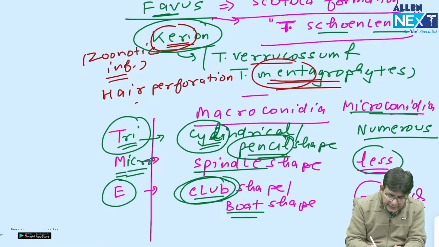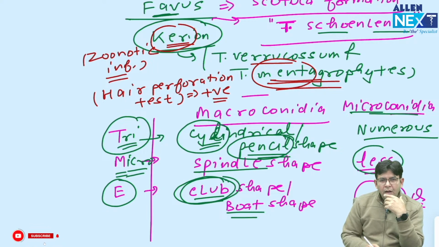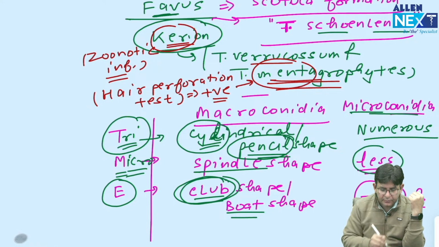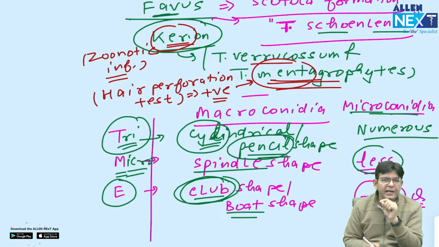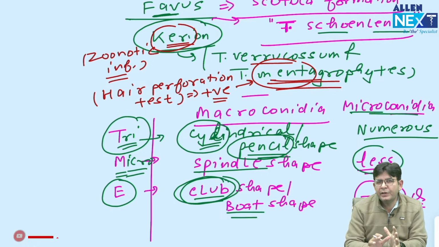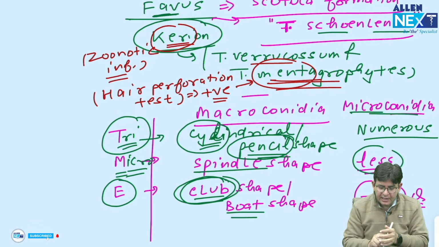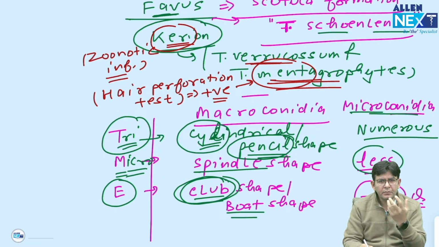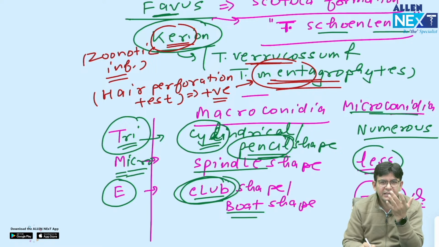From a test which is done, an already asked question of INI-CET, which is positive in the case of mentagrophytes. So remember like this: Carry Minati doing mental activities perforates his hairs and thinks he is doing some veerta wala work. Veerta means braveness.